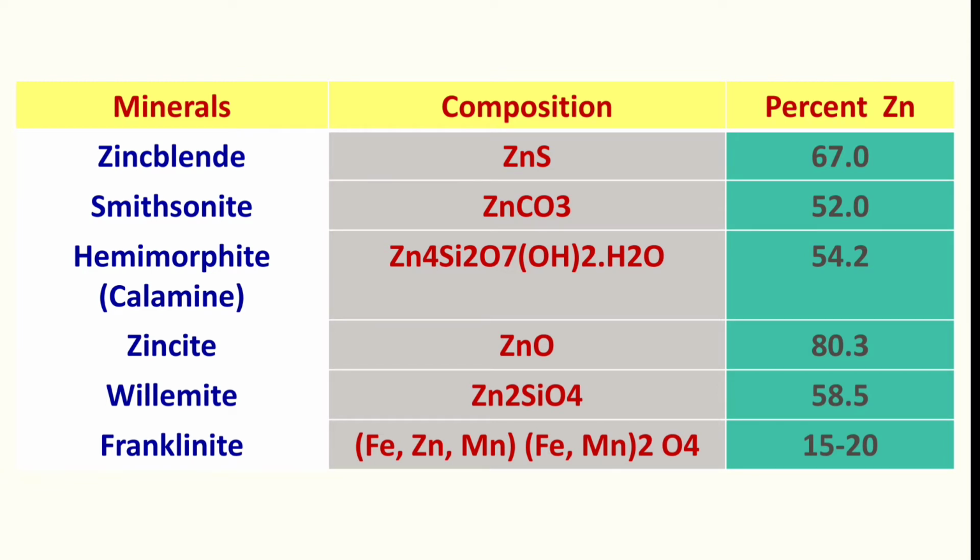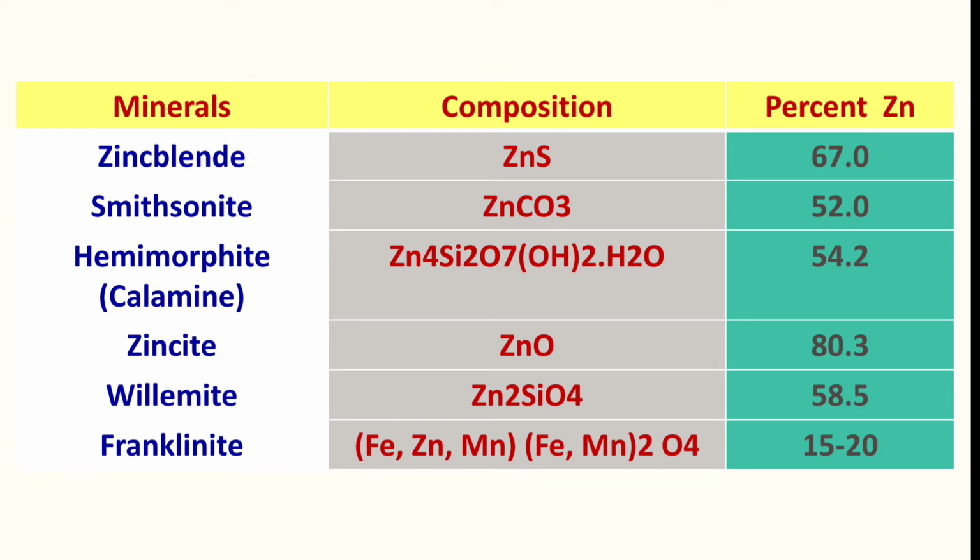Hemimorphite can also be called calamine. So calamine is very important for you to remember. Sometimes a question is asked like, calamine is an ore mineral of which metal, or which deposit? So you have to remember hemimorphite is another name for calamine, okay. The formula is there, you can see in the table.